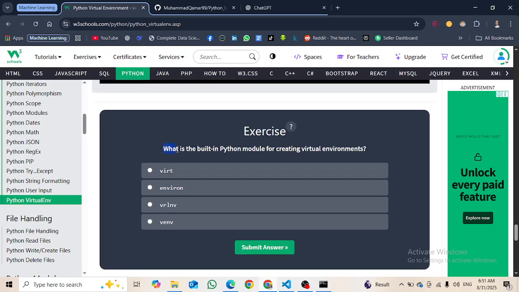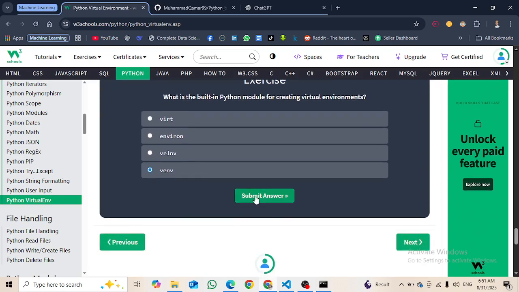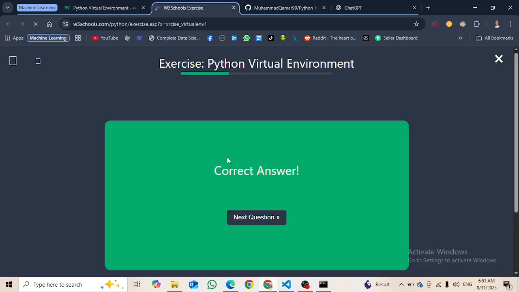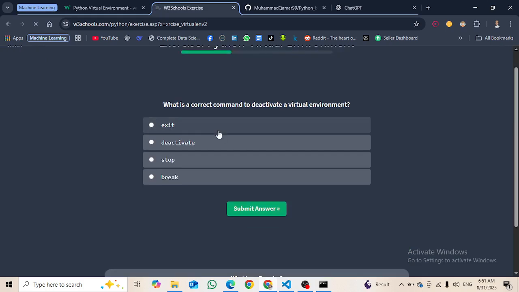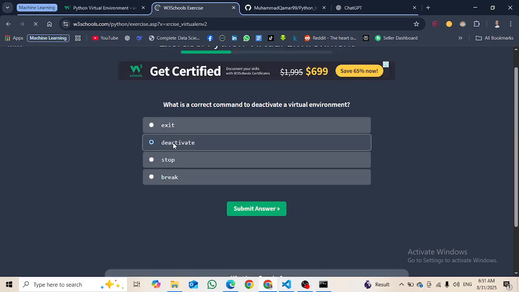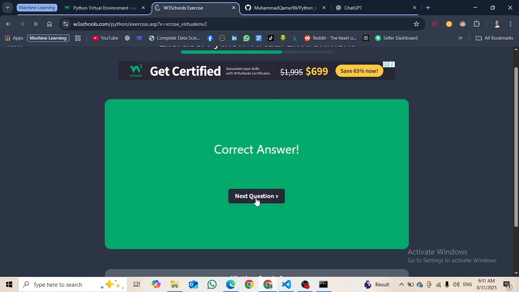Then the exercise: what is the built-in Python module for creating a virtual environment? We will write venv. Okay, v for virtual, env for environment. Next question: what is the correct command to deactivate a virtual environment? To deactivate a virtual environment, we will just write deactivate and it will be deactivated.